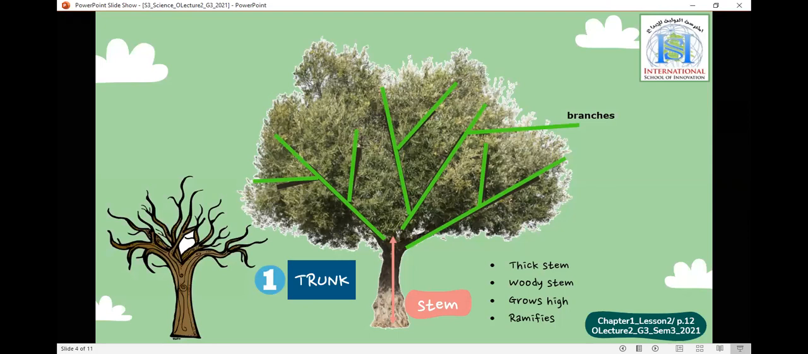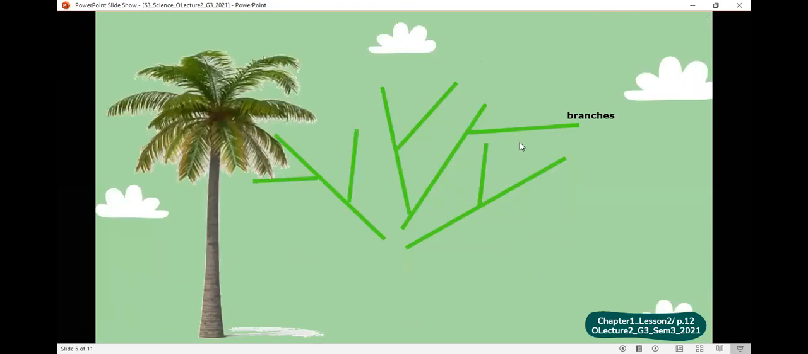So plants with a hard, strong, thick stem. Zakaria, mute yourself. One more time and we will lose points. Thanks a lot. When the stem of the plant is thick, woody, grows high, and ramifies, we call it a trunk.